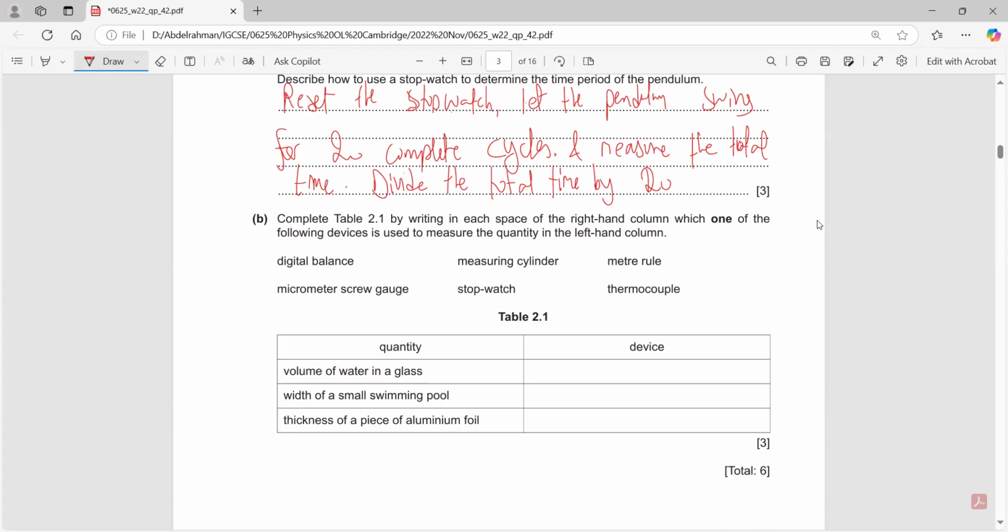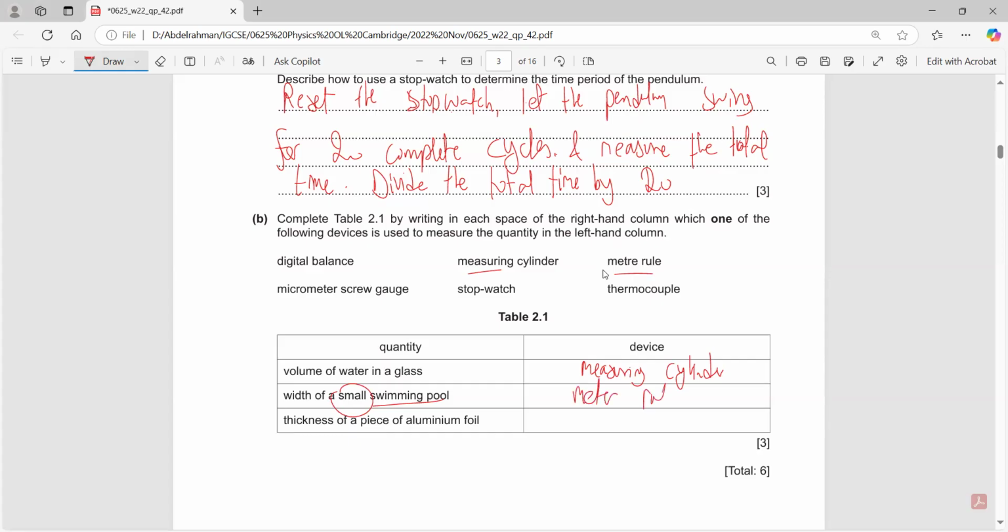Complete table 2.2 by writing in each space one of the following devices that is used to measure the quantity. The volume of water in a glass: to find the volume, we need the measuring cylinder. Width of a small swimming pool: usually we would say a measuring tape, but he was quite obvious when he said small swimming pool, so we can use a meter ruler.